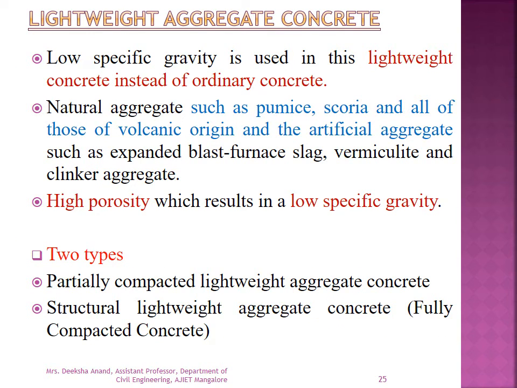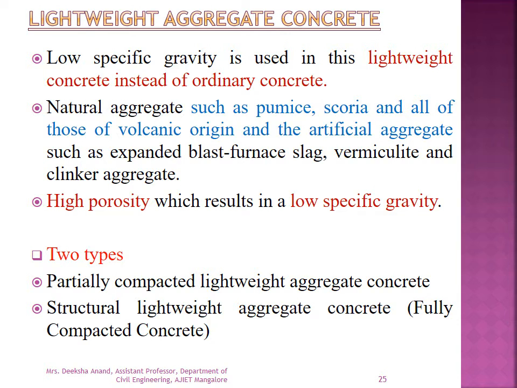Next is lightweight aggregate concrete. So porous lightweight aggregate of low specific gravity is used in this lightweight concrete instead of ordinary aggregate.